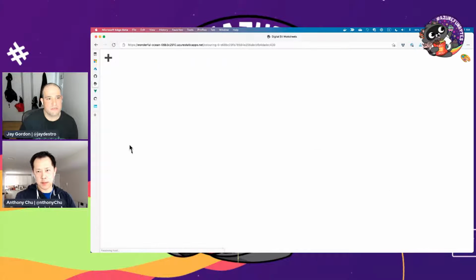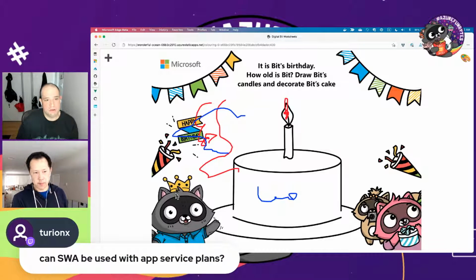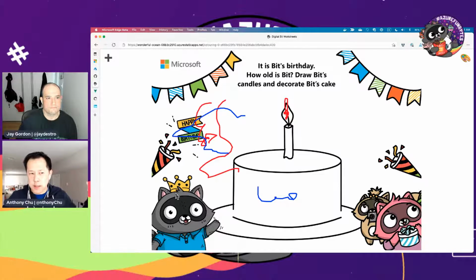Someone has a question, and I'm going to bring it up because we have less than 5 minutes left. Can static web apps be used with an app service plan? No, they're actually quite separate things. Static web apps is, I think, still under the app service umbrella, but they're very separate, and there's not really even a concept of an app service plan behind it, because the whole goal is to decouple the compute from the thing that's serving the app.